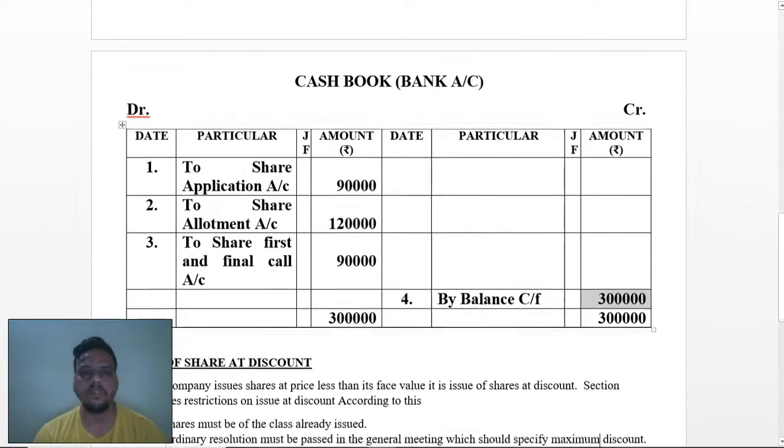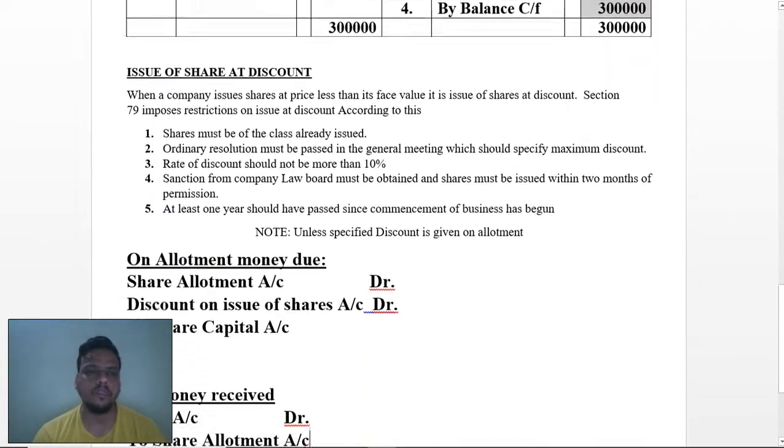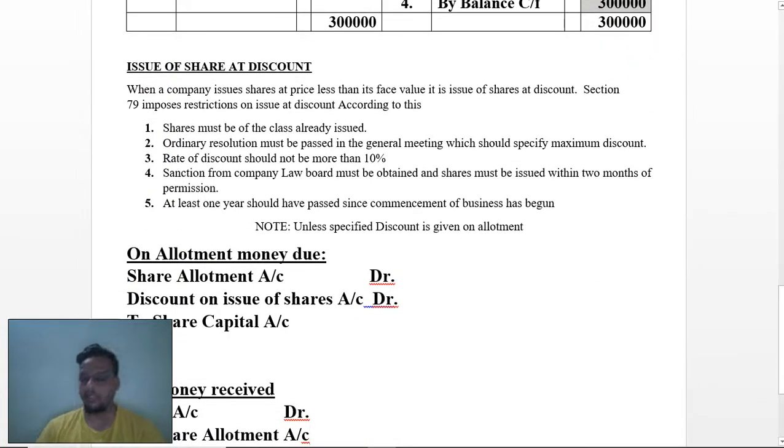Now we are going into the topic known as issue of shares at discount. So at discount, you should know certain points related to discount. Here I have given certain terms, just for reading purposes. When a company issues shares at a price less than its face value, meaning the company's fixed price, it is issued at a discount.